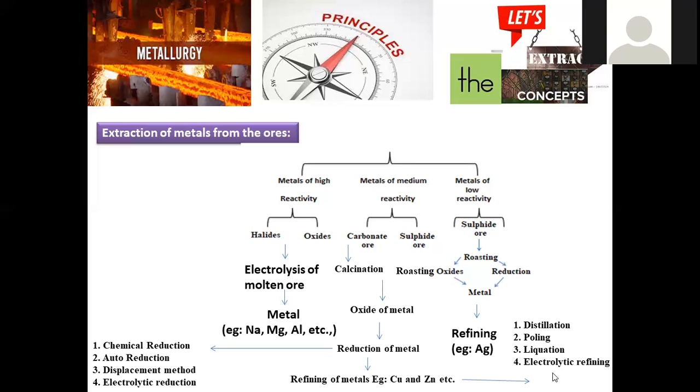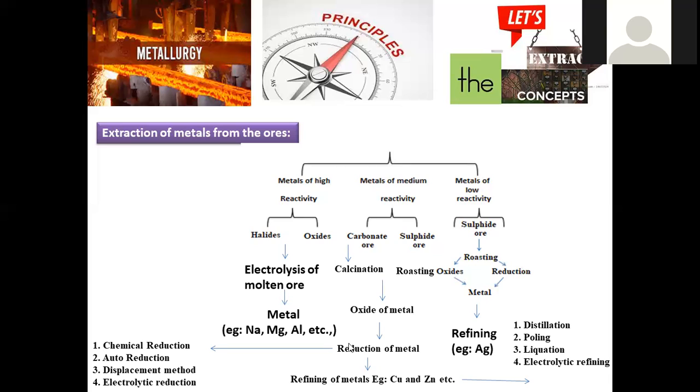And next is electrolytic refining, where by applying an electrical current, with anode and cathode, metal will be deposited on the electrode. So this is electrolytic refining, where by applying electrical current it is possible to separate the impurities.